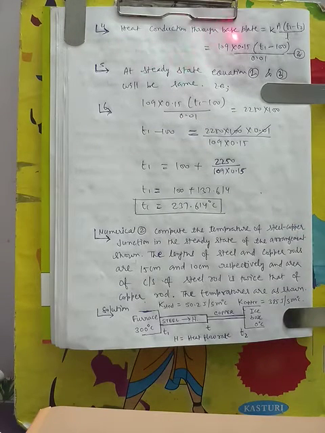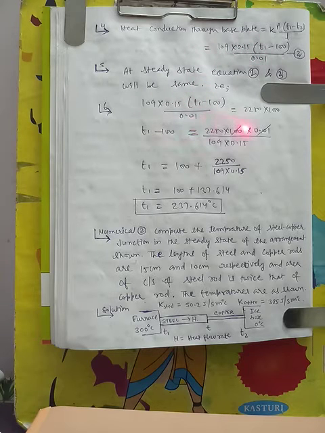So the heat conduction through the base plate will be equal to, as per the formula, K A, surface area, times the difference of temperature, flame temperature minus water temperature, T2, divided by the thickness of the base plate. Now we can write 109 into 0.15, T1 minus 100, by 0.01. Say this is equation 3. Now at the steady rate, equation 2 and 3 will be the same. Equation 2 is the rate of evaporation of water, 6 kg, which we have converted in equation 2 to the total heat vaporized per second. So these two quantities will be the same.